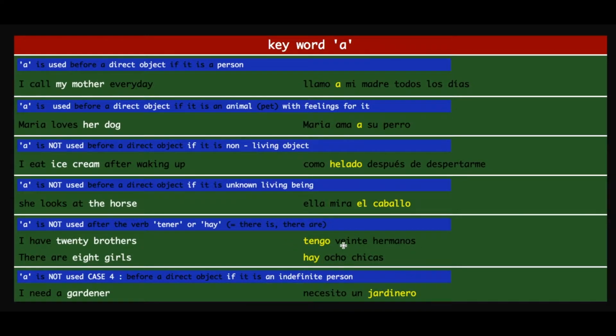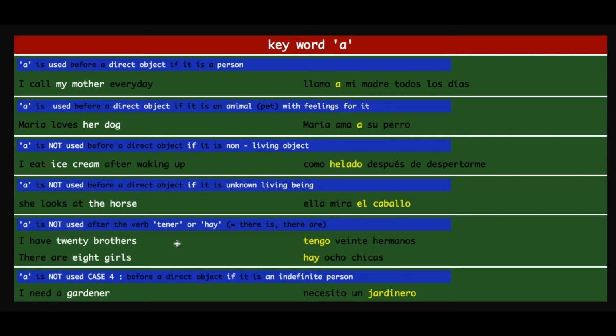So you don't use A because it is a conjugation of the verb tener. The next example is, there are 8 girls. To say there are, as we have seen in the early chapters, it is hay. Ocho means 8 and chicas means girls. Hay ocho chicas. There are 8 girls. So you don't use A here as well.